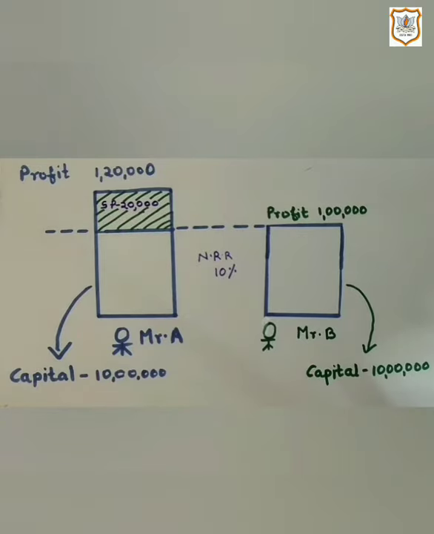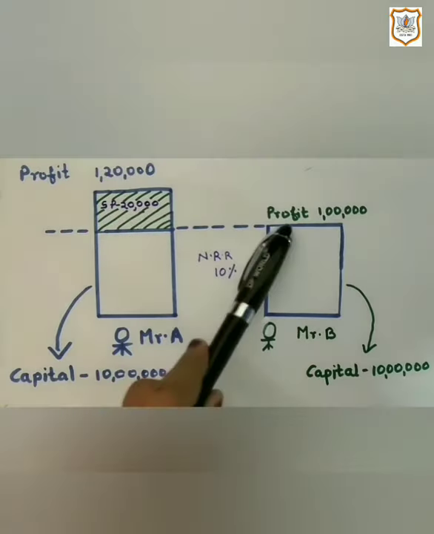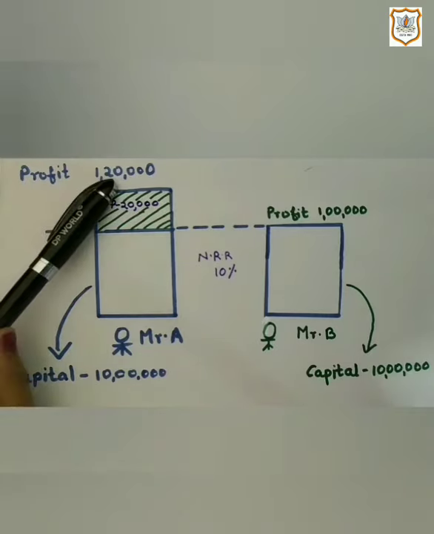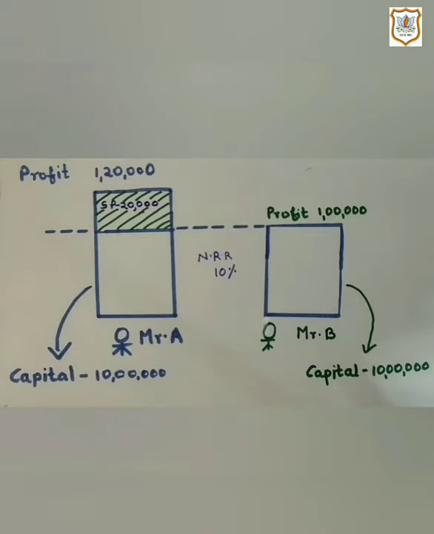You can see here that 1 lakh is the normal profit but Mr. A is earning 1,20,000. So here you can clearly see that he is earning a super profit of rupees 20,000.